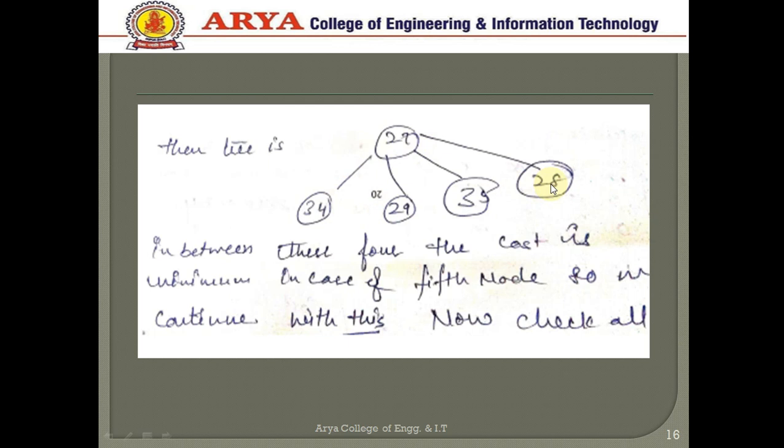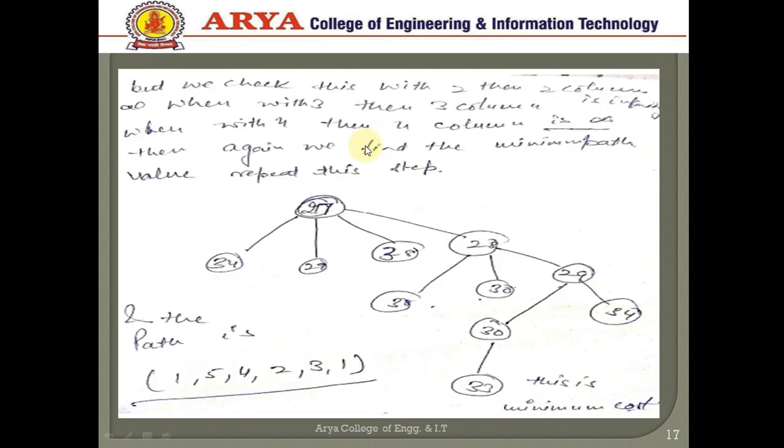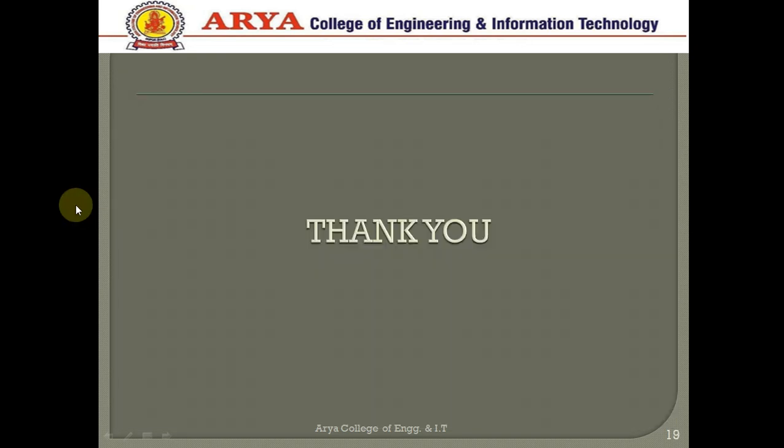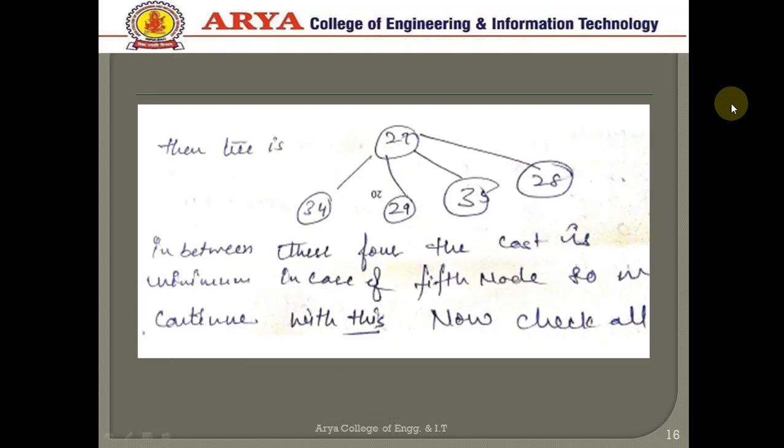Now which node is processed for further steps? The one whose cost value is minimum. So among these 4 the minimum cost is 28, in the case of the fifth node, so we can continue with this. Now check all the other nodes, that means from the first to 2, 3, 4, 5, there are a number of options. So when we take the value 5, then 5 has 3 options, that is 2, 3 and 4. So then we start this step again.